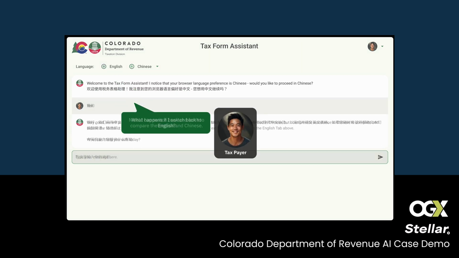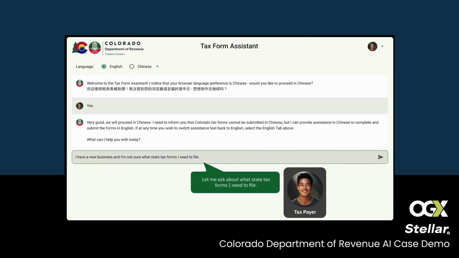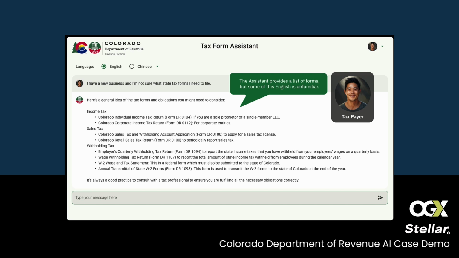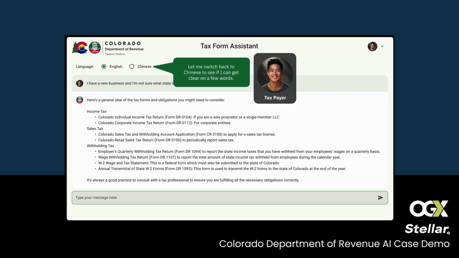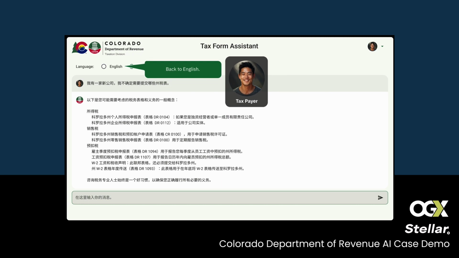He can switch back and forth between the English and the Chinese, and when he asks questions like, what tax forms does he need to file? The assistant responds in English because that was the language that he used, and it gives him a lot of information here, some of which is unfamiliar in the English. And so he's able to switch back to Chinese to get clarification. He finds this helpful to switch back and forth between languages.